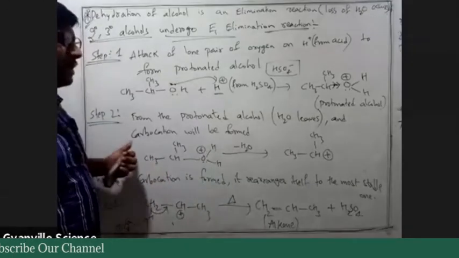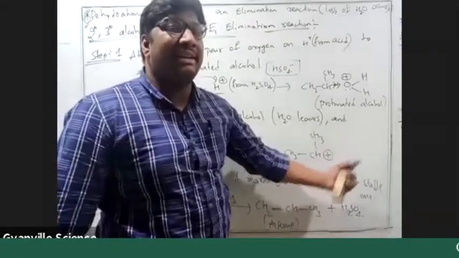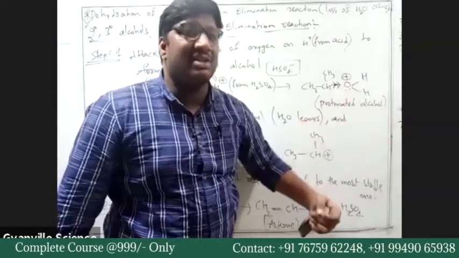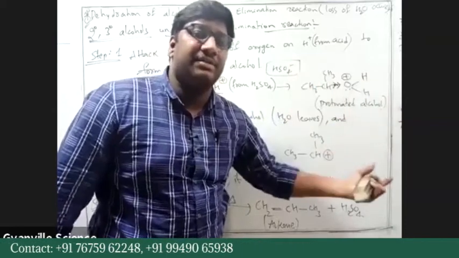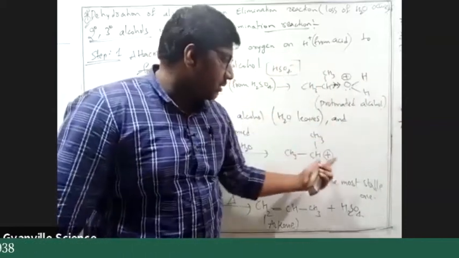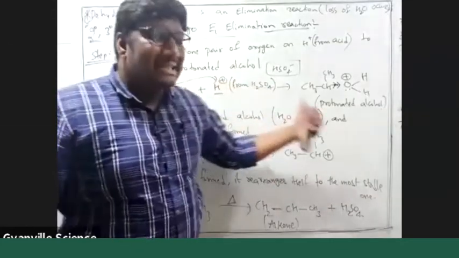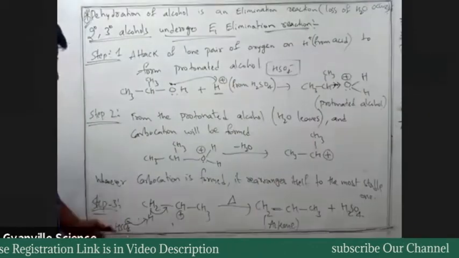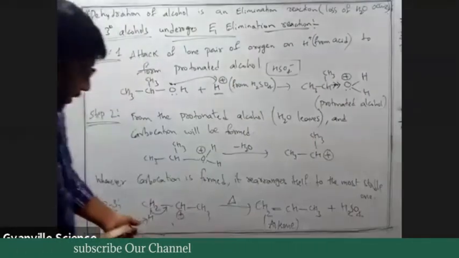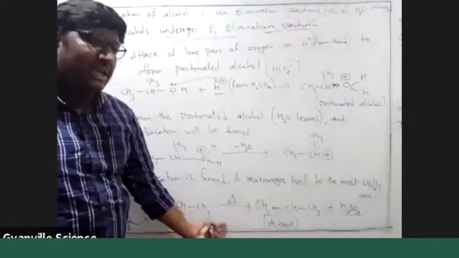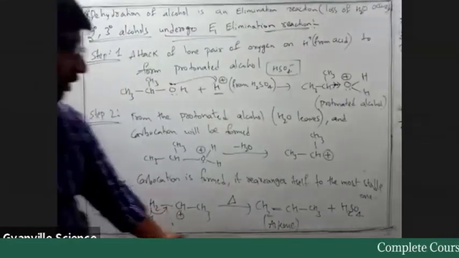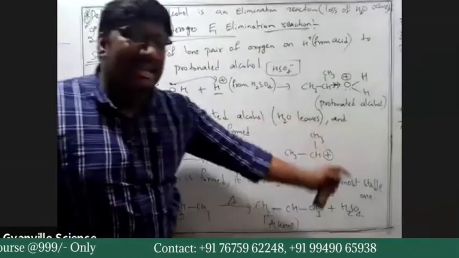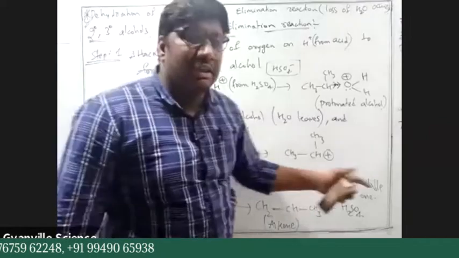So two things are here. In the second step, we have the carbocation, so carbocation rearrangements occur: ring expansions, migrations, hydride shifts or methyl shifts. After the second step, rearrangements occur. In the third step, if we have two same groups, here also we have CH3, here also we have CH3. So removing this hydrogen gives the same alkene, and removing this hydrogen also gives the same alkene.